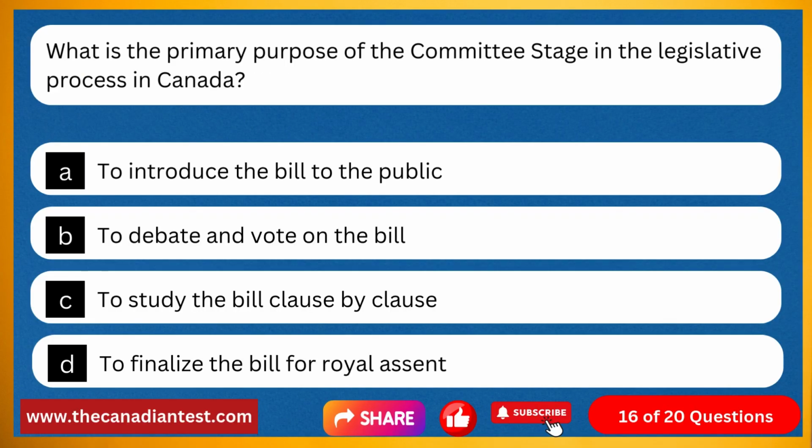Question 16. What is the primary purpose of the committee stage in the legislative process in Canada? Option A, to introduce the bill to the public. Option B, to debate and vote on the bill. Option C, to study the bill clause by clause. Option D, to finalize the bill for royal assent.